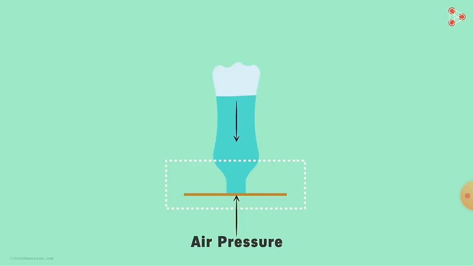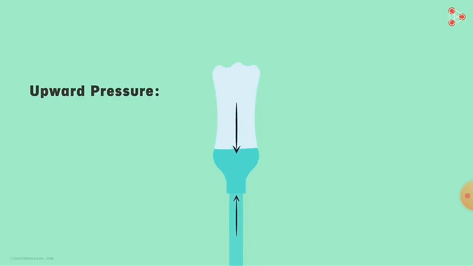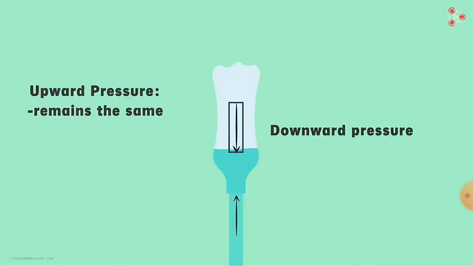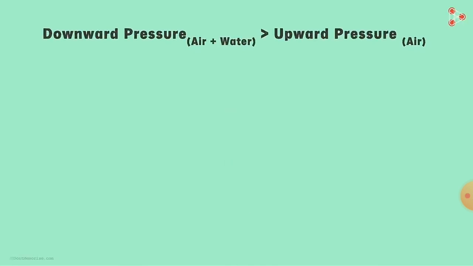But if we make a pinhole, then the pressure is disturbed. The upward pressure remains the same, but the downward pressure increases, and due to this the water comes outside. The downward pressure of air plus water is greater than the upward pressure of air, and for this reason the water comes down from the bottle.